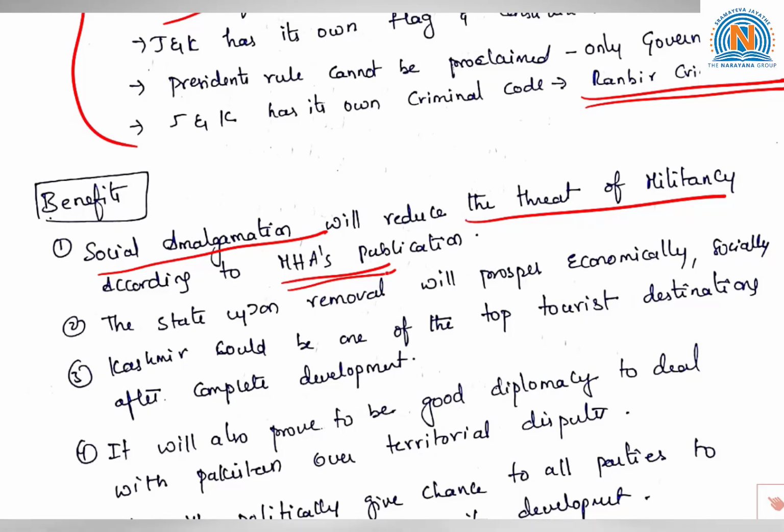The state upon removal will prosper economically and socially, as it has said that the main reason for the underdevelopment of Kashmir is Article 370. The Ministry of Home Affairs has pointed out that revoking this will help the state to prosper socially as well as economically.